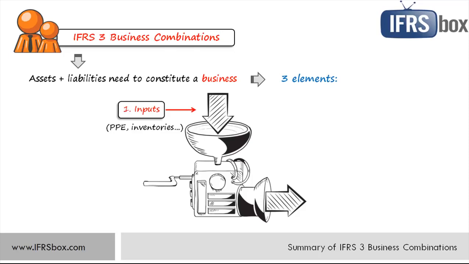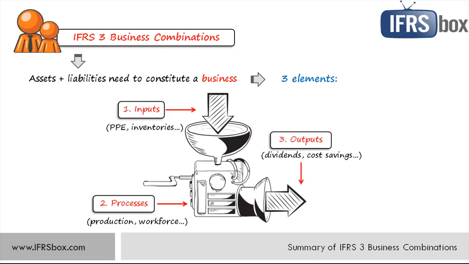Then element number 2, process or processes. Processes are any system, standard, protocol, convention, or rule that when applied to inputs can create outputs. For example, management processes, workforce, production processes. And finally, outputs as the results of inputs and processes applied to those inputs that provide or can provide a return in the form of dividends, lower costs, or other economic benefits directly to investors or other owners.